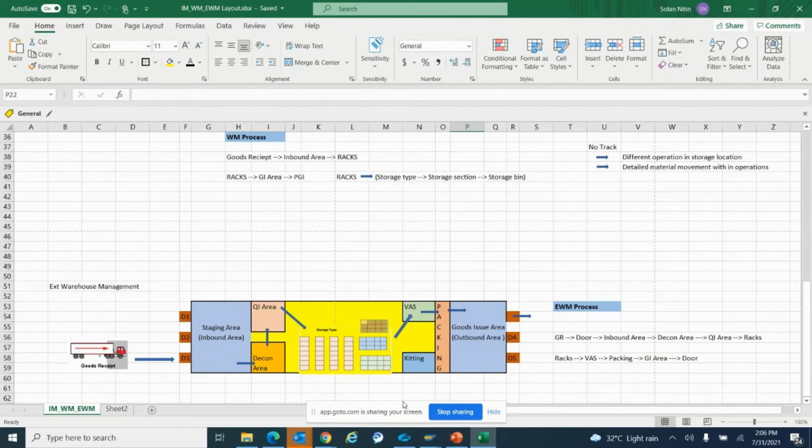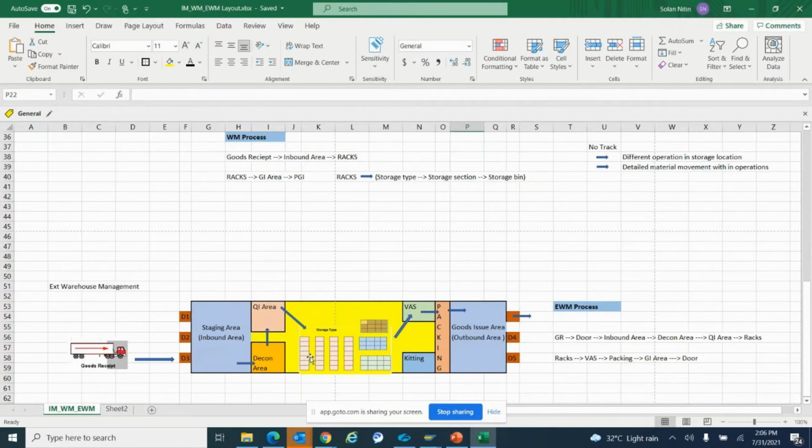As a warehouse manager or operator, from the RF devices or from the system, I can easily track where my material is. Is it at the door, at the deconsolidation area, at the quality inspection area, or in the storage type, and in which storage section and under which bin it is. I can track all of those.